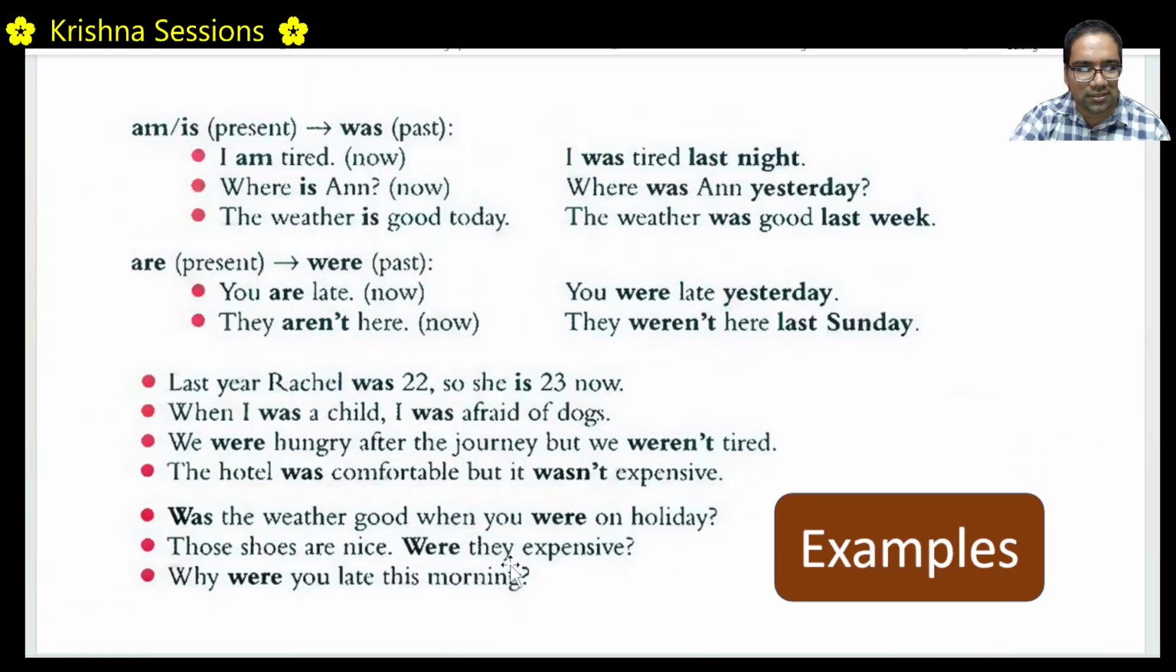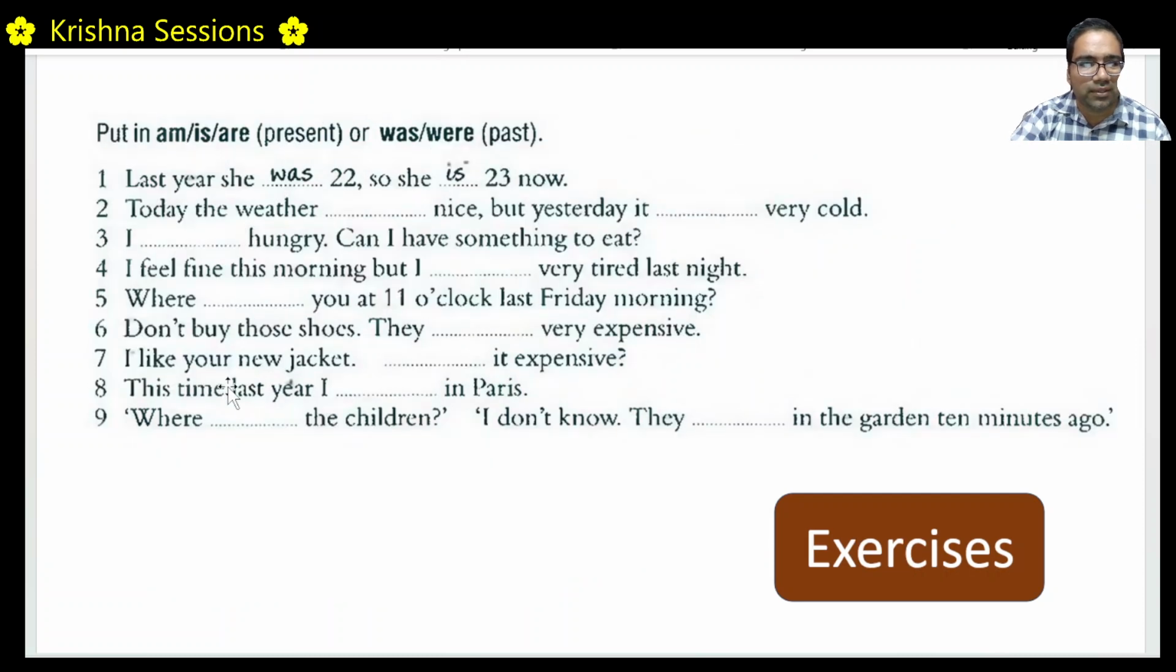For example, in this example also, those shoes are nice. Were they expensive? So it should be "were they expensive", not "are they expensive". Similarly, I like your new jacket. So was it expensive? This time, last year, that means it has already passed. This is a past time. So I was in Paris.